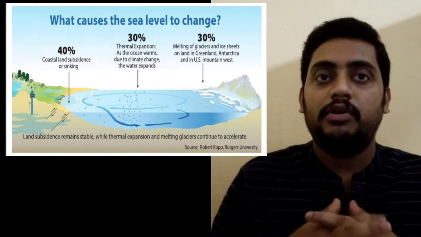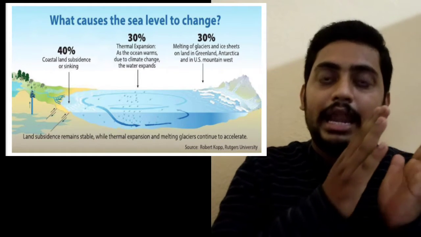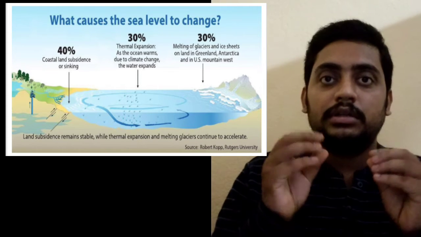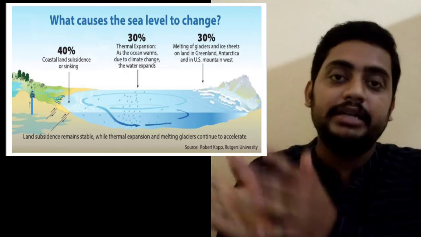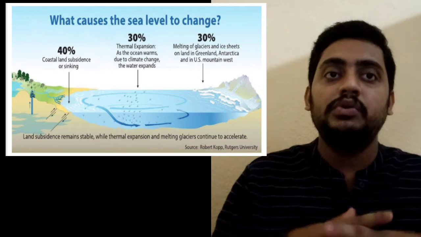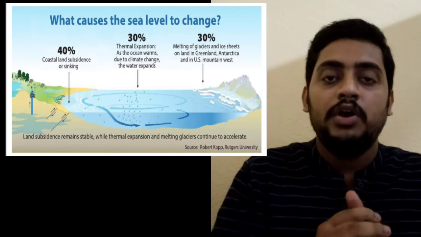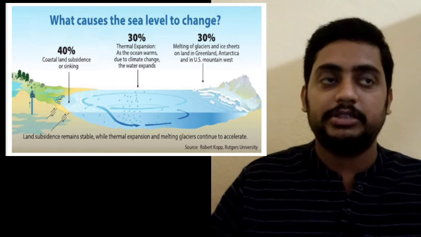Land subsidence remains stable while thermal expansion and melting glaciers continue to accelerate. That is the concern of Robert Kopp and Rutgers University.